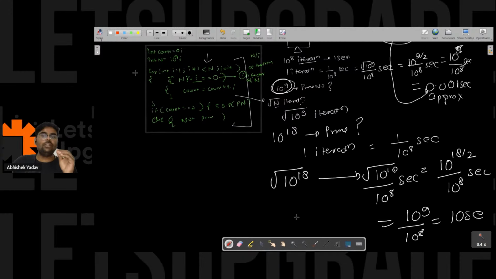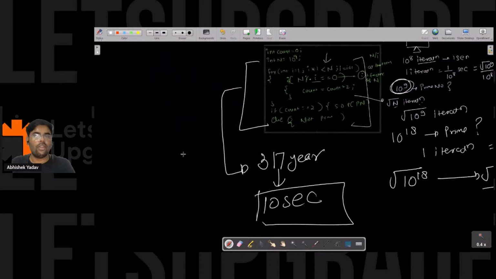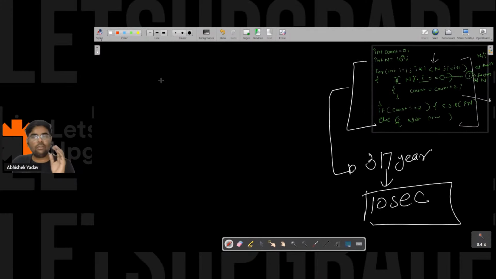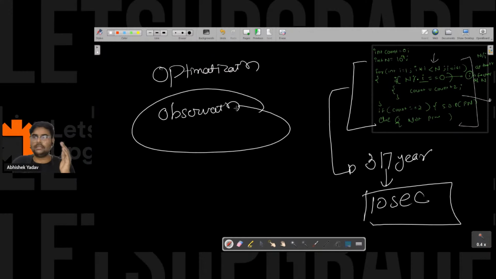So the moment you have optimized the code, you have reduced the time complexity from 317 years to 10 seconds, right? To 10 seconds. And this is the power of optimization. This is the power of observation. So the agenda of today's session is about why optimization plays a very important role in writing a very good solution, why observation is important, and how you have to approach a particular code.